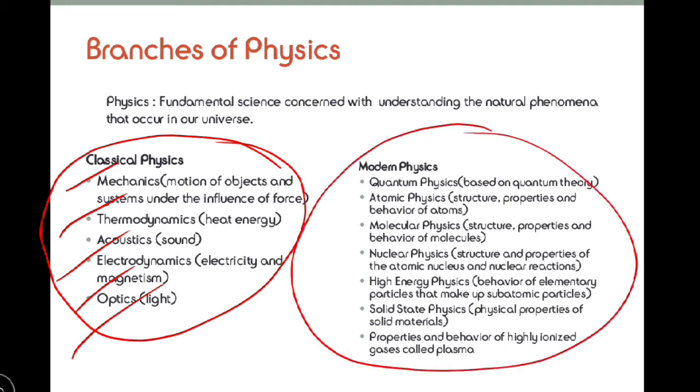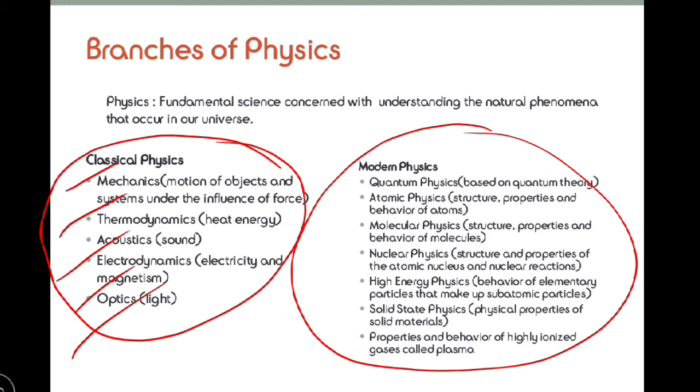In modern physics, we are going to study quantum physics, atomic, molecular, nuclear physics, and high energy particles, like all those subatomic particles. There are many subatomic particles. Until now you used to hear about only three subatomic particles, that is electrons, protons and neutrons. Now you are going to see there are many, though it is not going to be part of your syllabus.